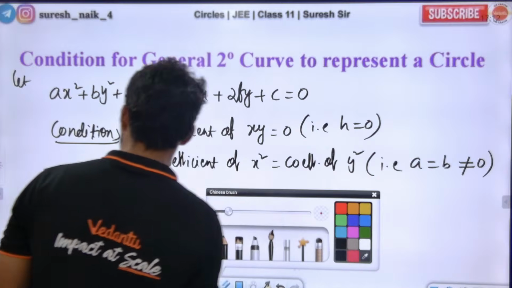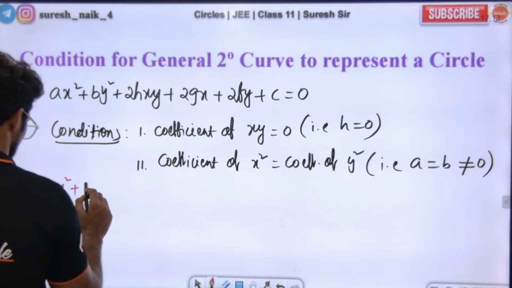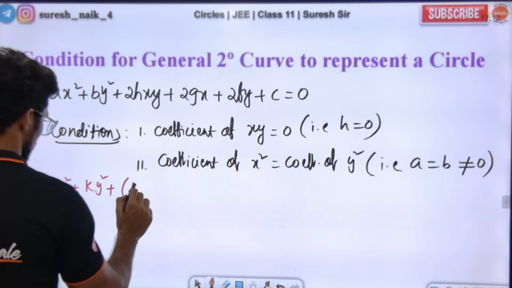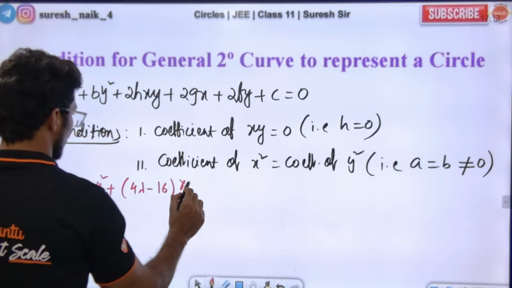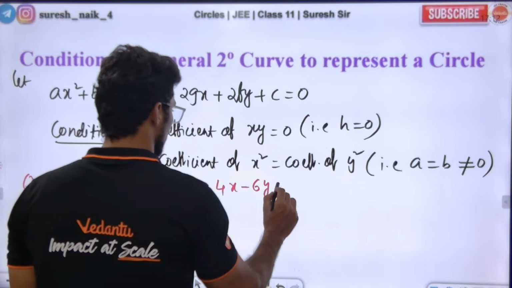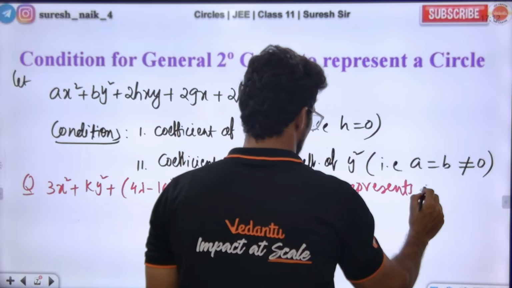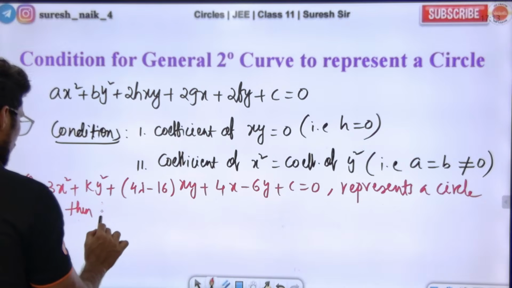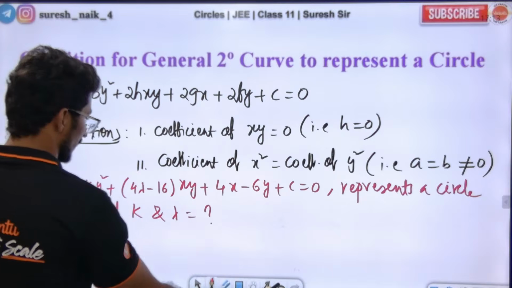Sir, I have one simple question. If you look correctly, 3x square plus ky square plus 4y minus 16 into xy plus 4x minus 6y plus c is equal to 0. This represents a circle. Then find k and lambda values. Find the value of lambda and k.